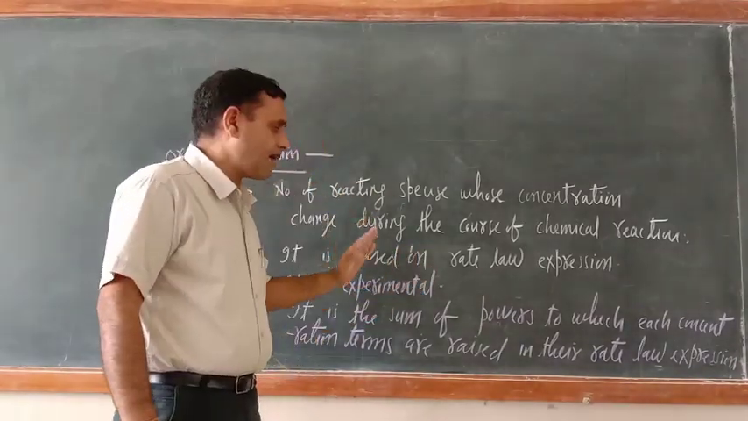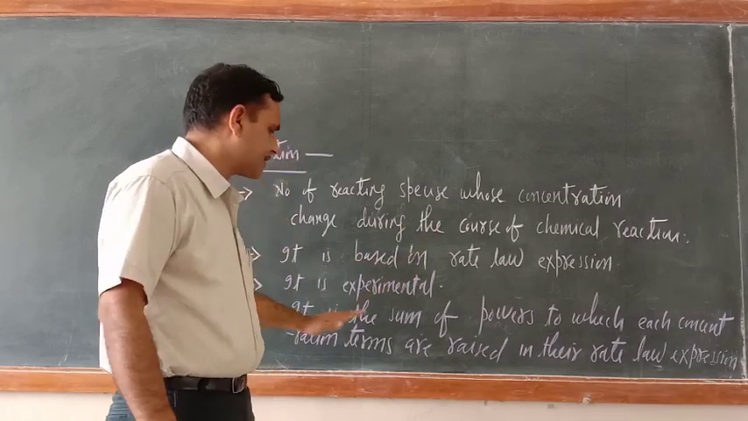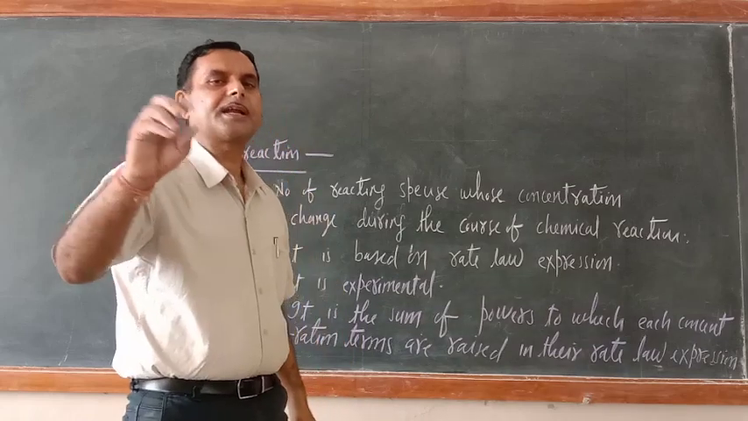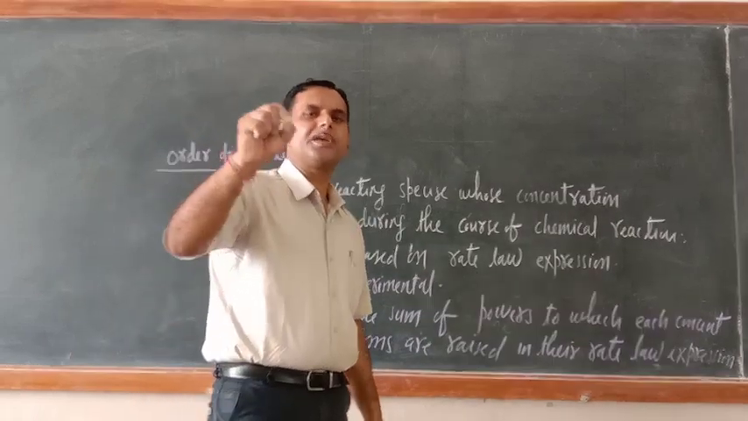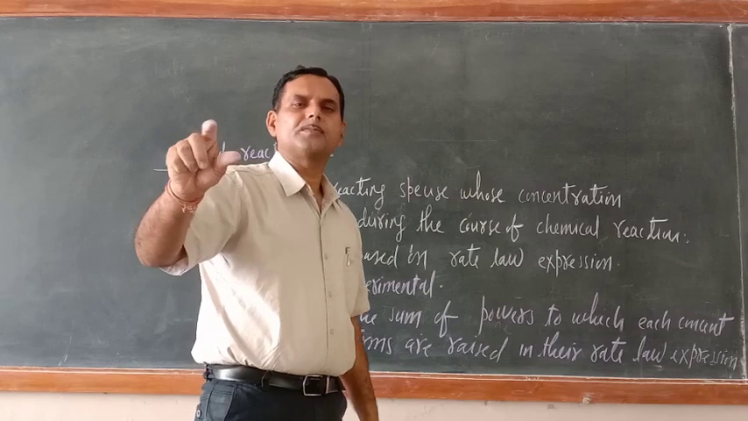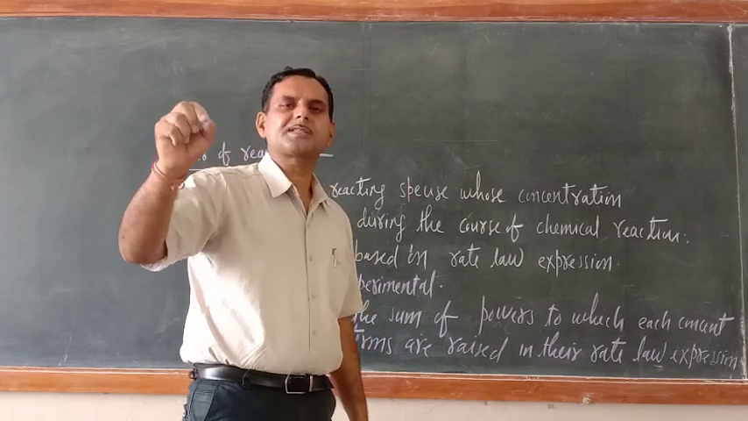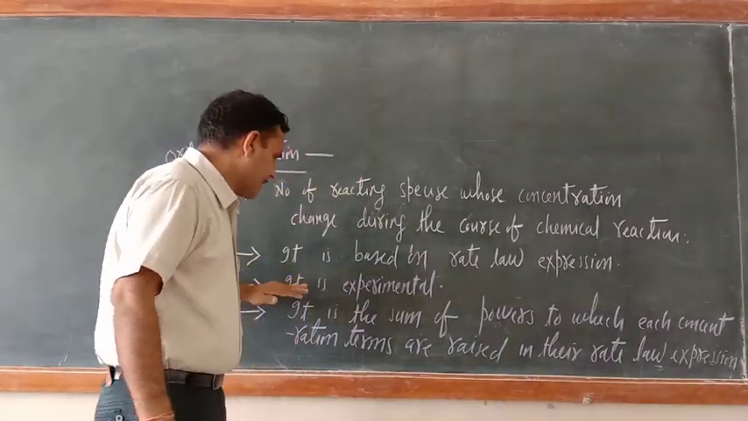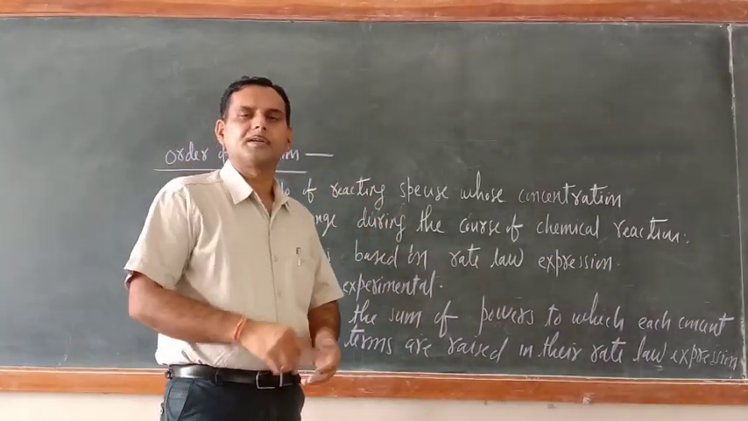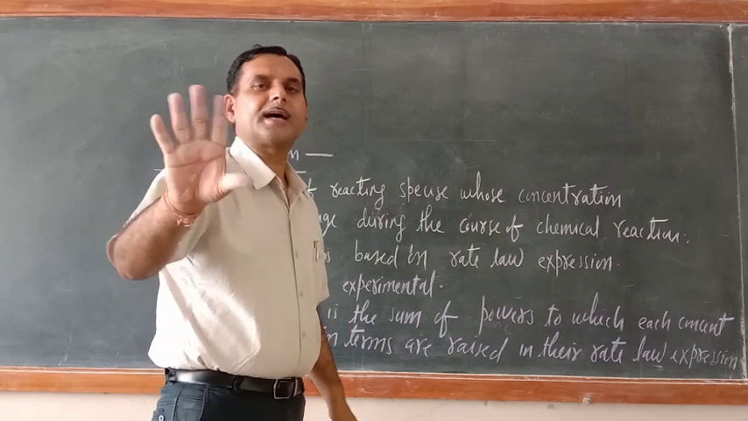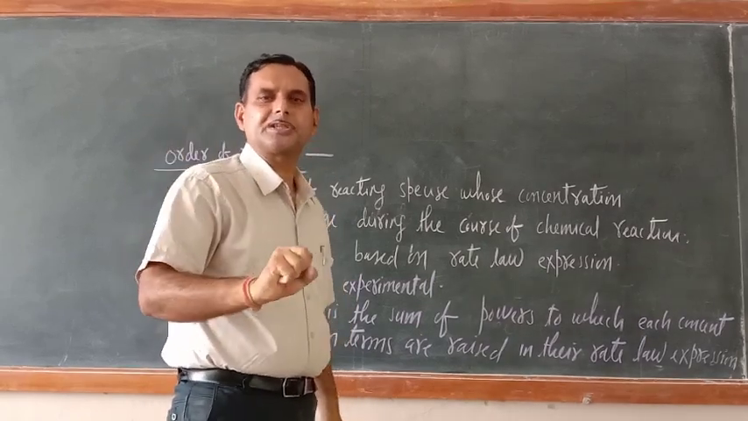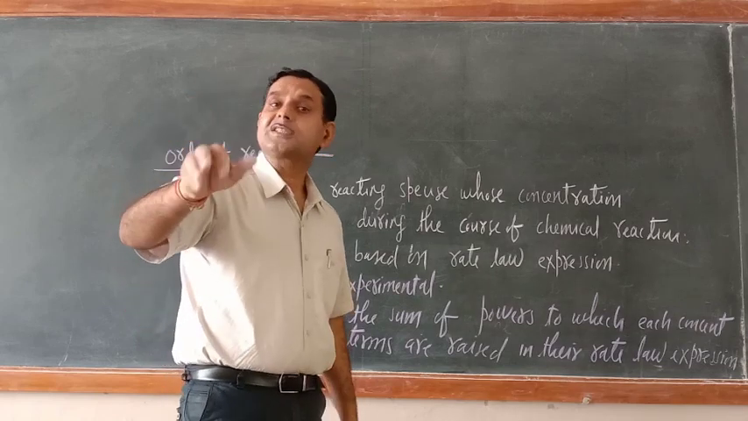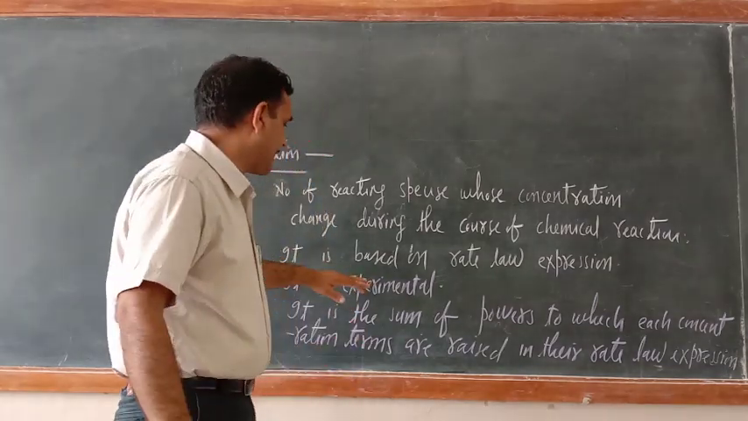The last point is that it is the sum of powers to which each concentration term is raised in the rate law expression. Means in the rate law expression, like p, q, r, sum those: p plus q plus r equals the order of reaction. The second point is that it is experimental. It is also not based on the balanced chemical equation. The rate law expression is also based on experimental findings only.